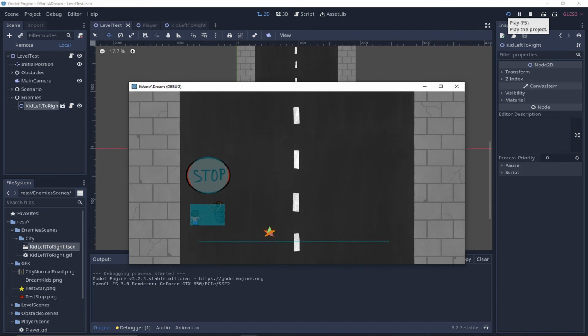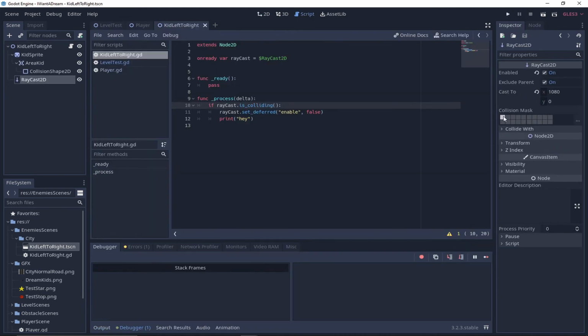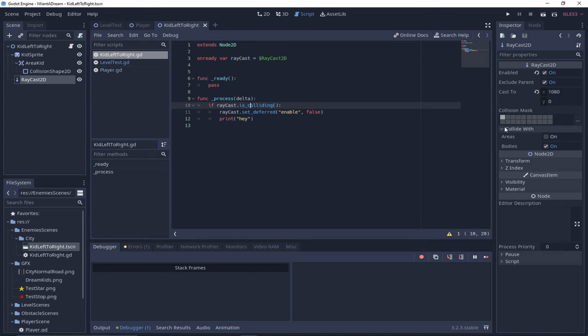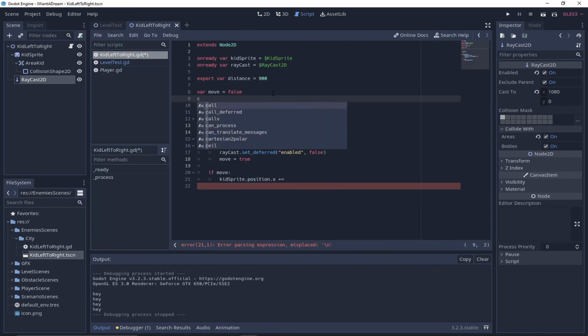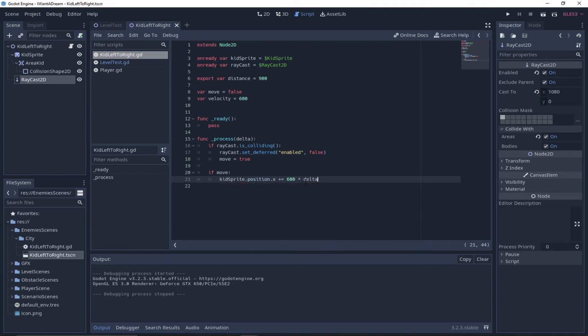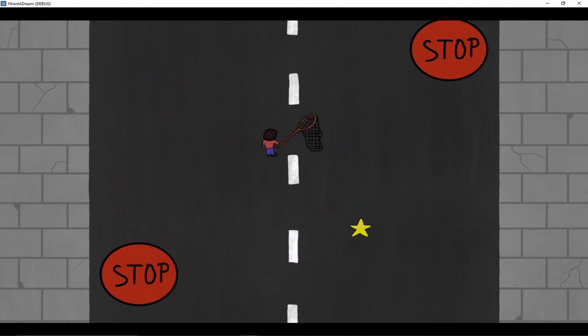Okay, it doesn't work. Let's find out why. Here is the problem. I didn't know I had to activate in the raycast the reaction against areas. I have to do it since the test star is an area. Problem solved. And here we have the second time I make the same mistake of putting the value instead of the variable name. Don't know why I repeat myself so much. After solving all the errors and mistakes, some of them I didn't show because I didn't want to embarrass myself too much, here we have the kid moving.